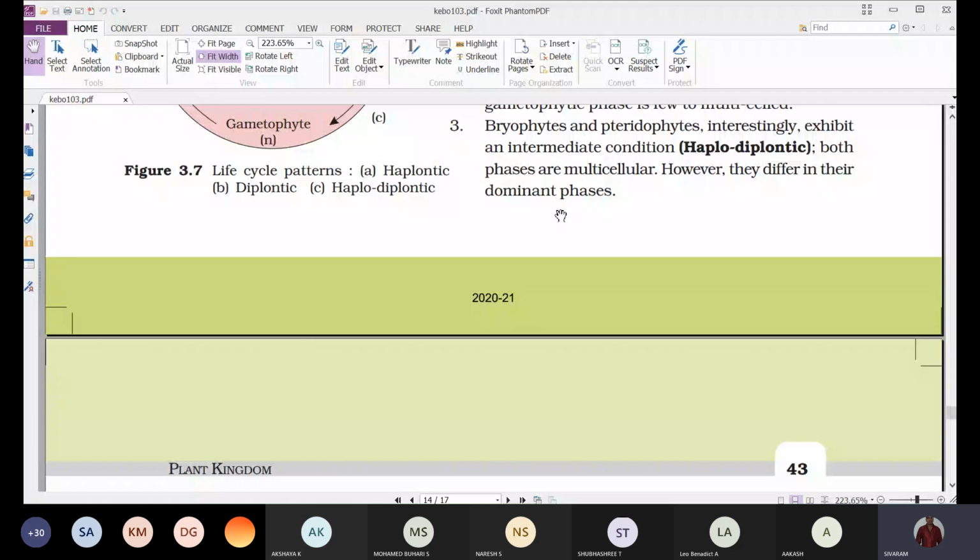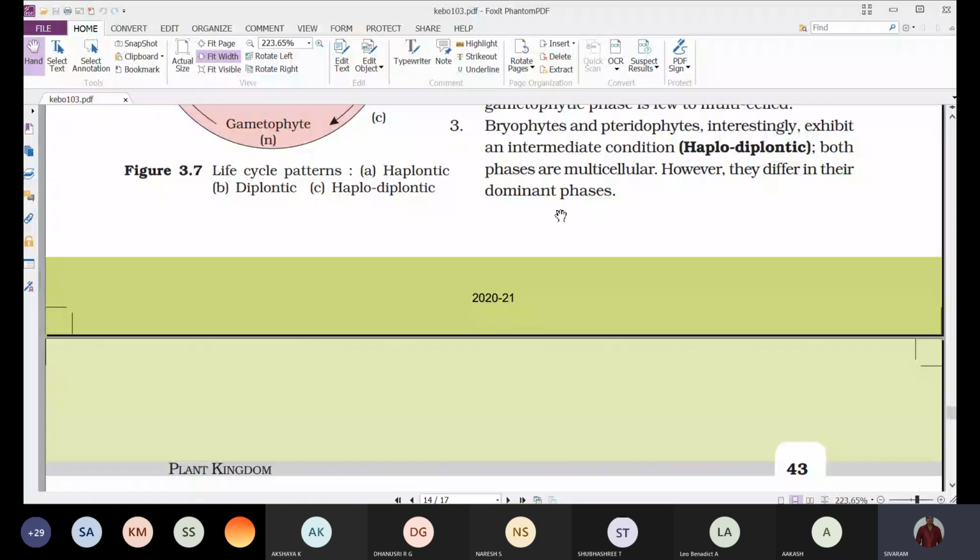We can see both sporophytic stage and gametophytic stage are almost a little bit nearer. It may be like 60 and 40%. 60% of the life cycle occupied by the gametophyte, and 40% might be occupied by the sporophyte.